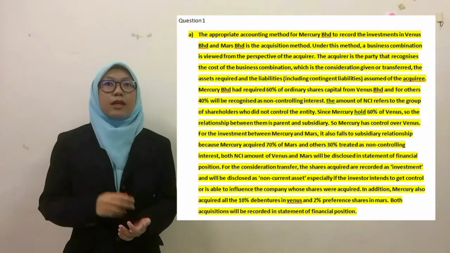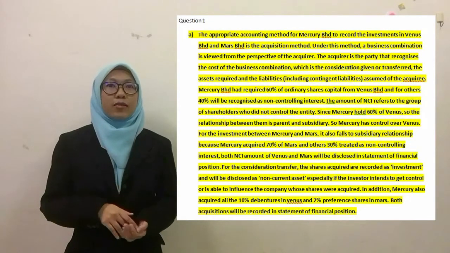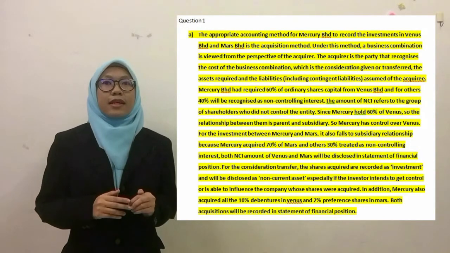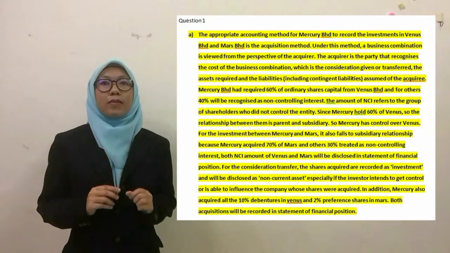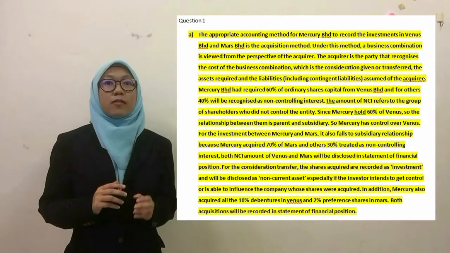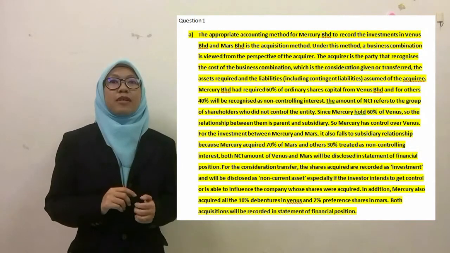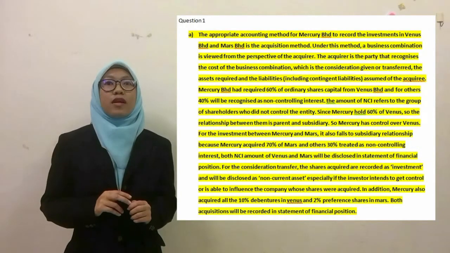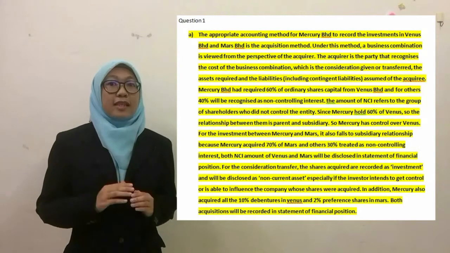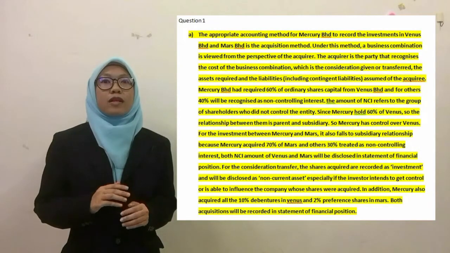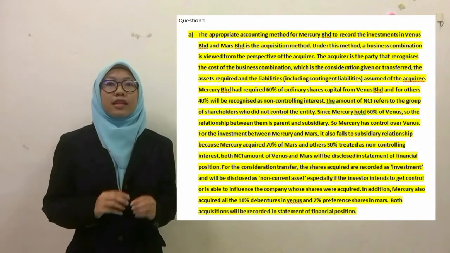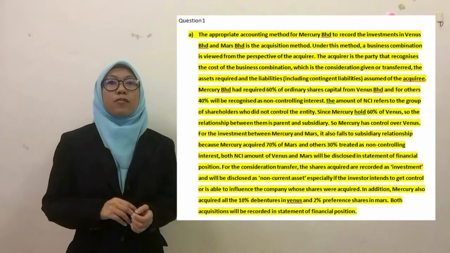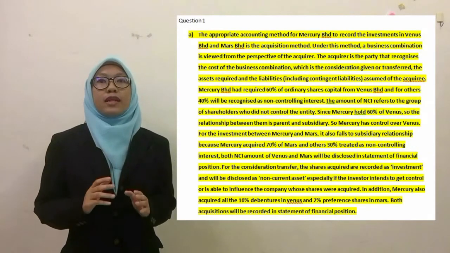Answer the question 1. The appropriate accounting method for Mercury Berhad to record the investment in Venus Berhad and Mars Berhad is the acquisition method. Under this method, a business combination is viewed from the perspective of the acquirer. The NCI refers to the group of shareholders who did not control the entity. Since Mercury holds 60% of Venus, the relationship between them is parent and subsidiary. So Mercury has control over Venus.